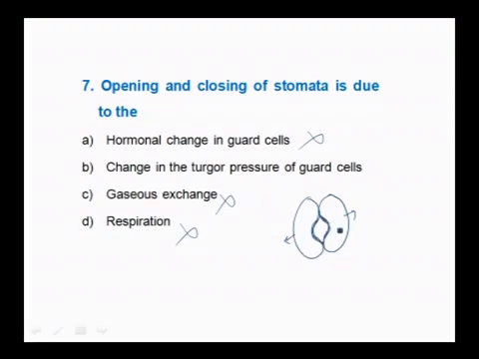And when the cell becomes flaccid and shrinks, the stoma closes. Okay, stoma opens and closes due to the change in the turgor pressure of the guard cell. So, the right option here is B.